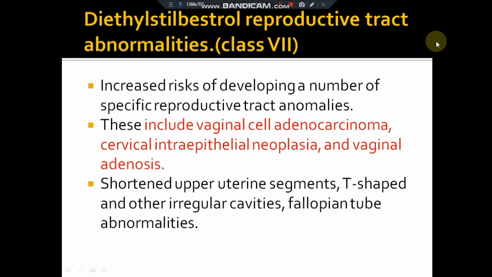Next, we have diethylstilbestrol reproductive tract abnormalities. Diethylstilbestrol was used for obstetric complications, but its outcome was not that good. It led to some abnormalities, which include vaginal clear cell adenocarcinoma, cervical intraepithelial neoplasia, and vaginal adenosis, and may also lead to shortened upper uterine segments, T-shaped and other irregular cavities, and fallopian tube abnormalities.